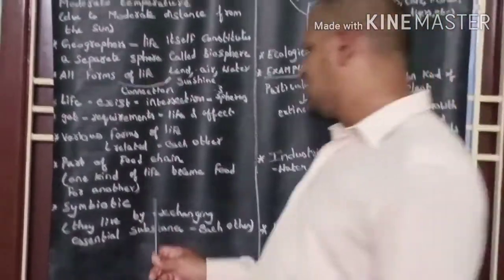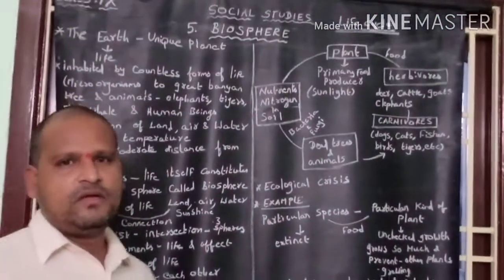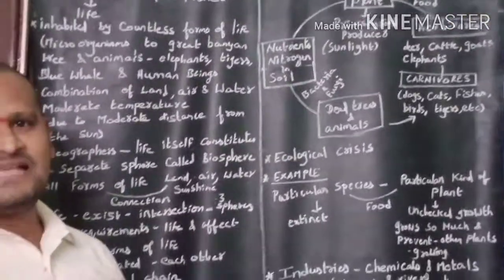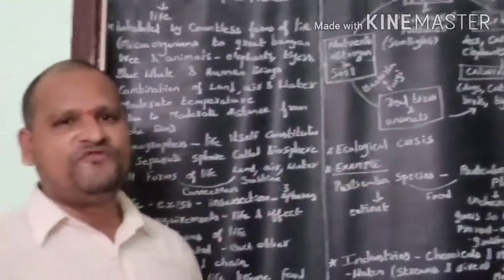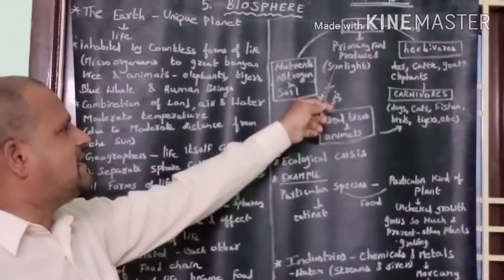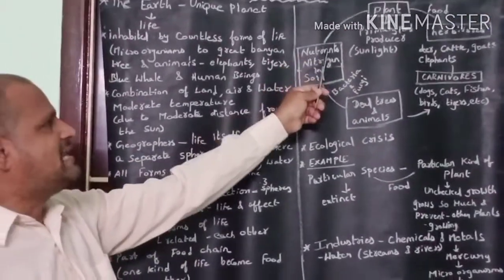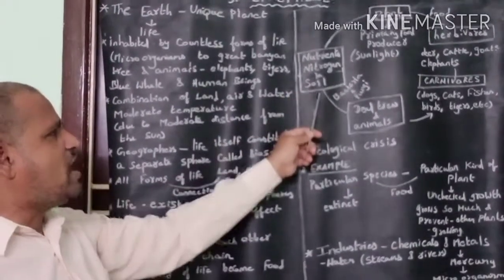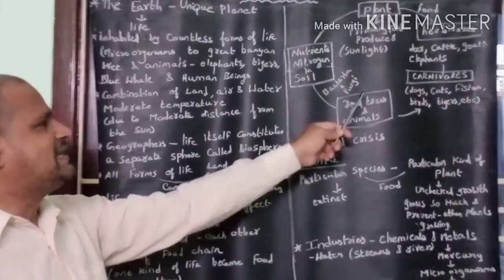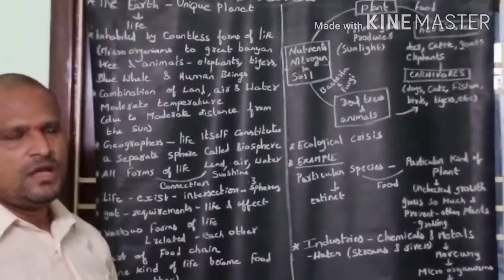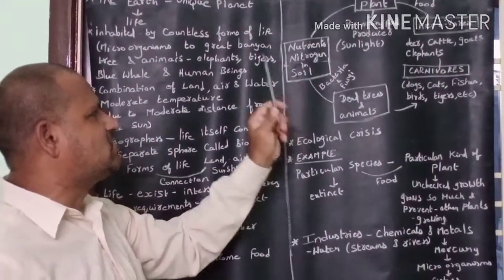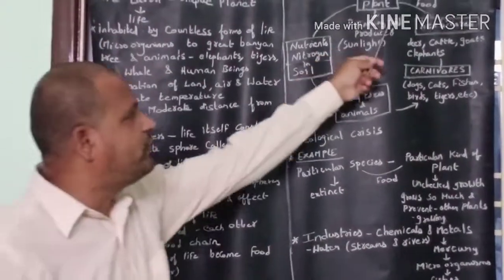Let me explain this with an example now. As we all know, plants are the primary food producers. Plants produce food by themselves with the help of sunlight and organic compounds like nutrients and nitrogen in the soil, formed by bacteria and fungi that help in decomposing dead trees and animals.